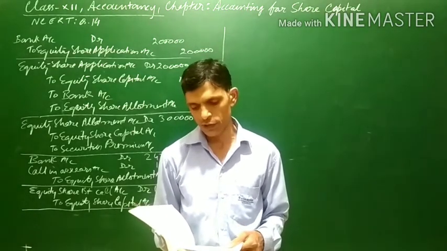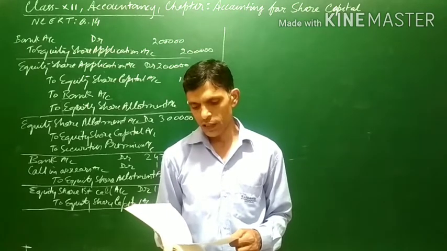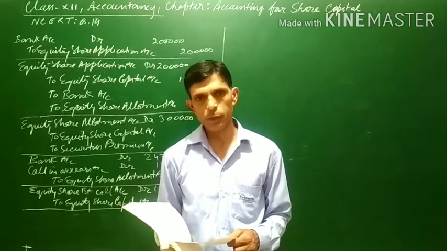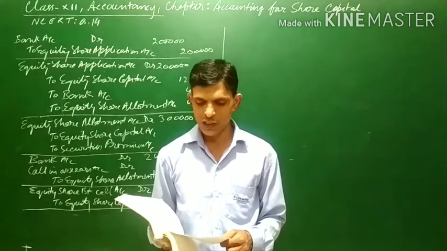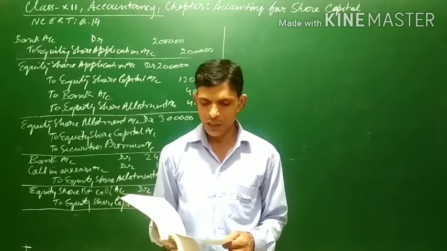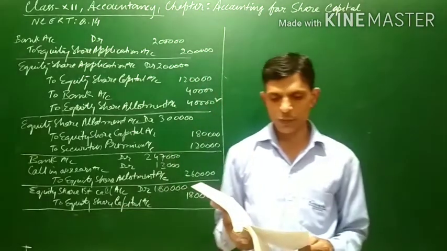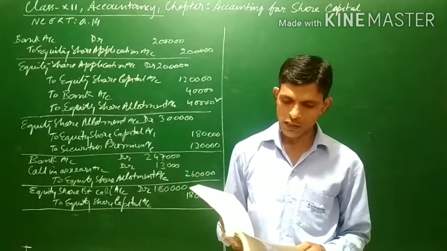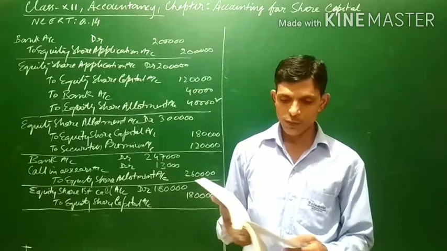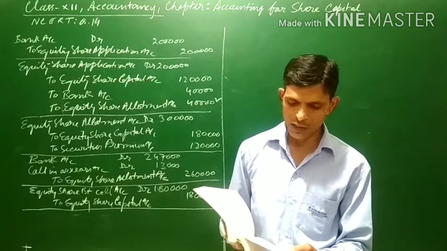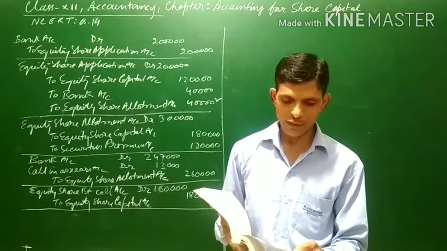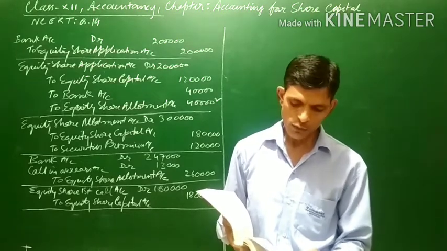Since it is given that he failed to pay the allotment as well as call, his shares were forfeited, and after this the sentence starts that Itika, who applied for 600 shares, failed to pay the 2 calls and her shares were forfeited. It means after the first call itself, Rohit's shares will be forfeited.